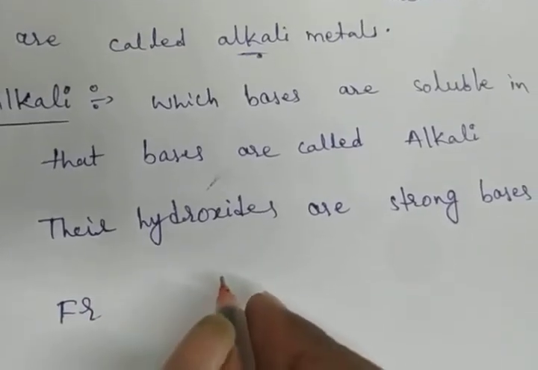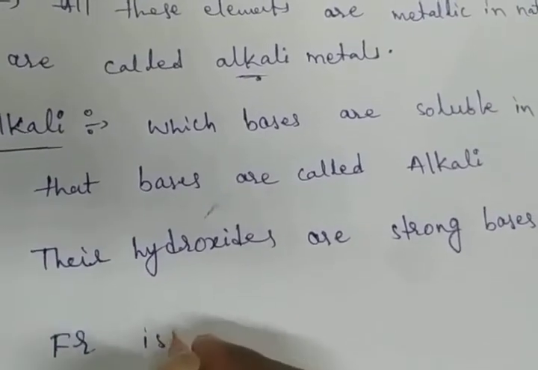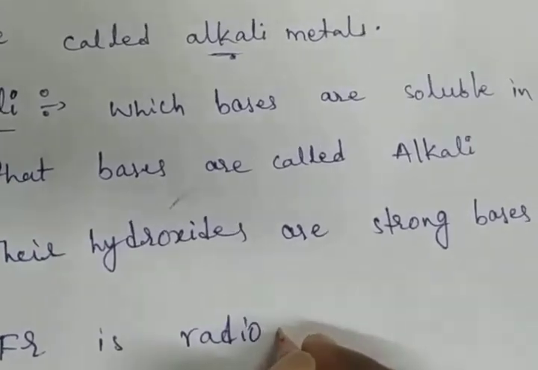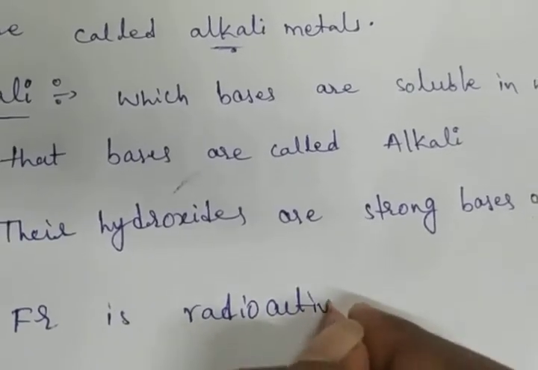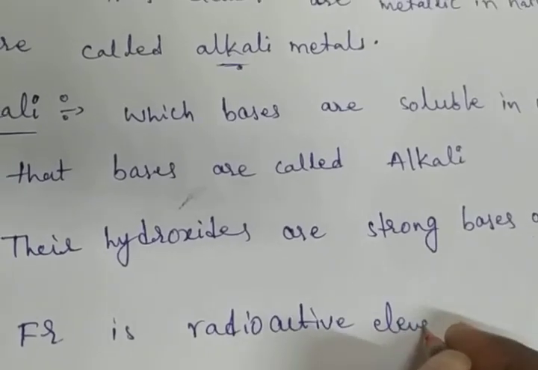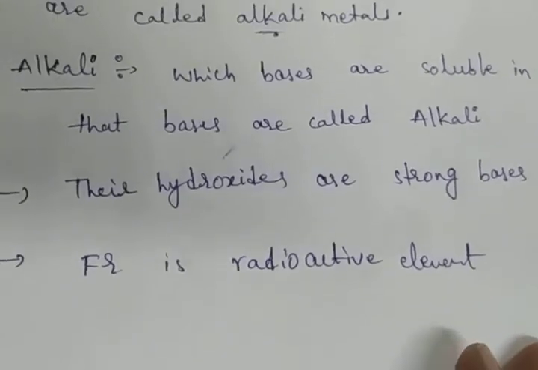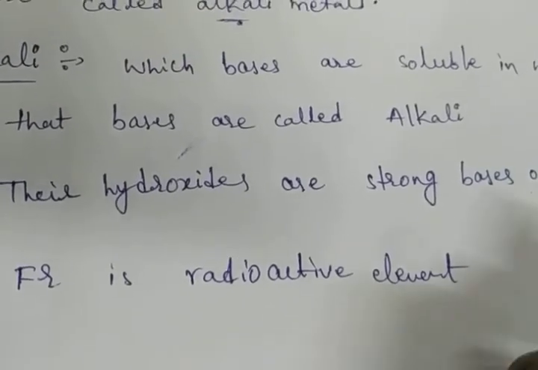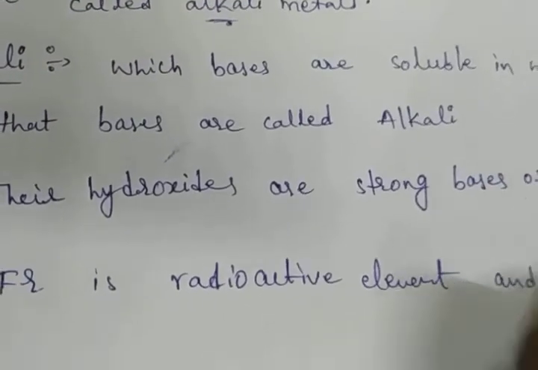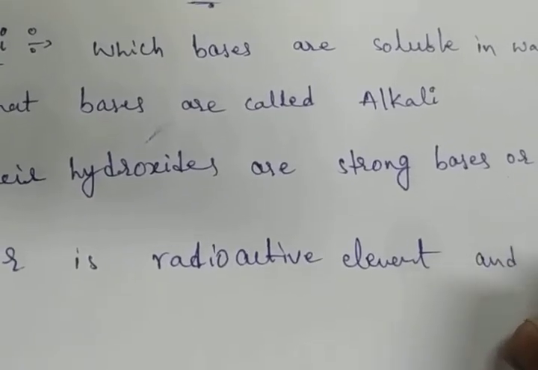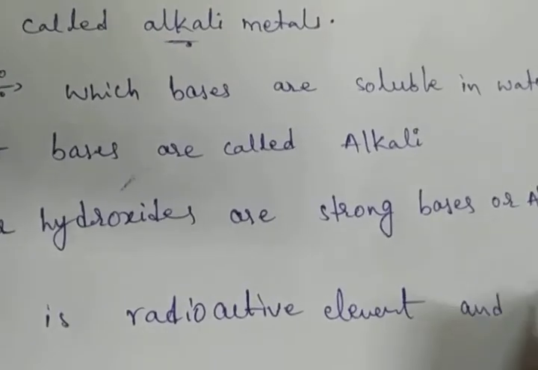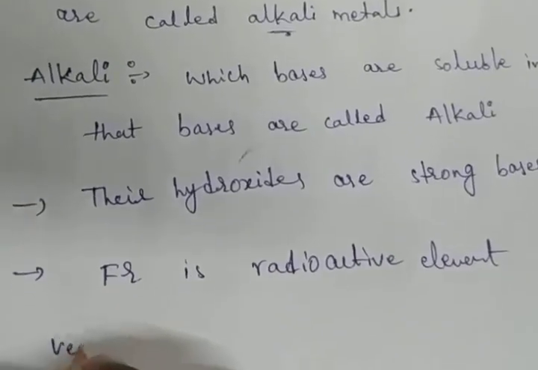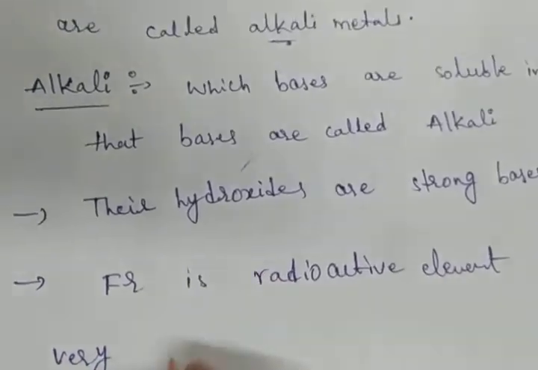Francium is a radioactive element in this group and has a very short lifespan.